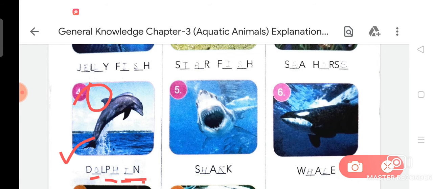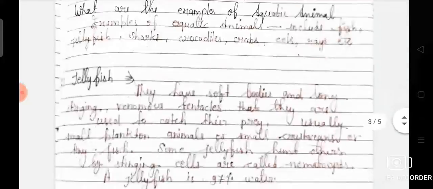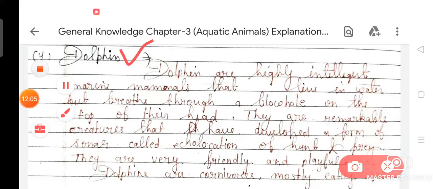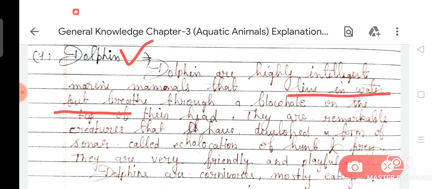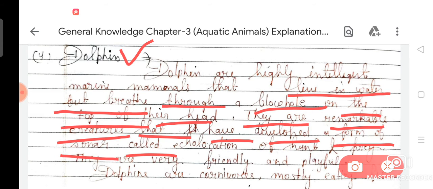Dolphin. So dear student, as you can see, dolphins are highly intelligent marine mammals. I have some important notes about dolphin. That is, dolphins are highly intelligent marine mammals that live in water but breathe through a blowhole on the top of their head. They are remarkable creatures that have developed a form of sonar called echolocation to hunt prey.